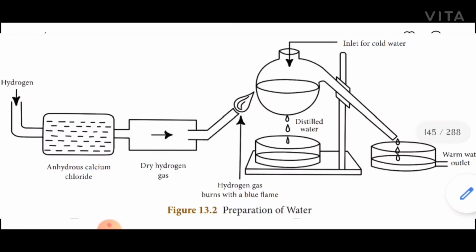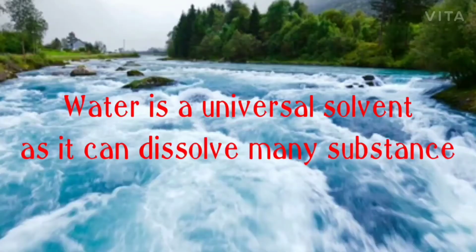The burnt hydrogen gas forms droplets of water when it comes in contact with the cold flask. So now finally, distilled water without any dissolved matter can be obtained. Next, you are going to see water as a universal solvent. A solvent is a substance which dissolves other substances.